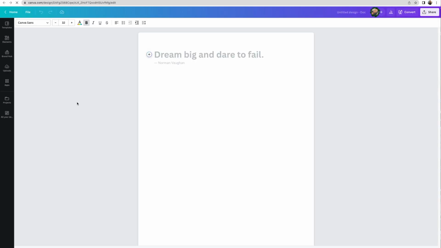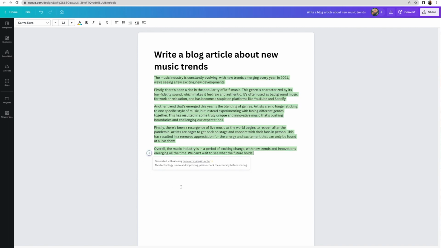And then when you get into that new doc, it's going to greet you with a motivational quote that I like to read out loud as an affirmation. And to the left of that quote, you want to click that plus sign and scroll down to MagicWrite. It's going to prompt you to use 5 or more words to describe what exactly you wanted to write. For example, I'm asking it to write a blog article. And in 1, 2, 3 seconds, you have a complete blog article.